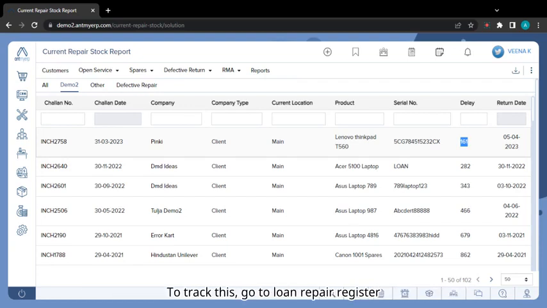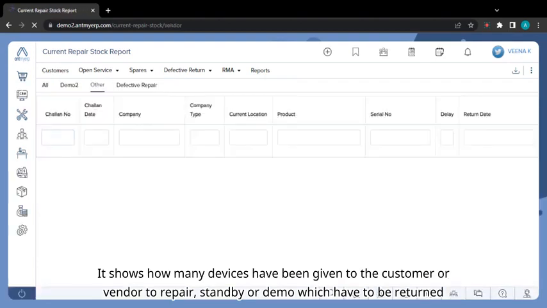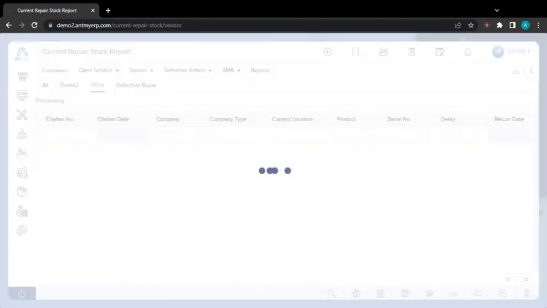To track this, go to Loan Repair Register. The second option is Other. It shows how many devices have been given to the customer or vendor to repair, standby or demo which have to be returned.